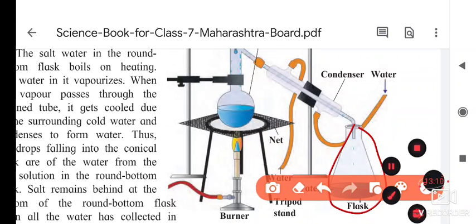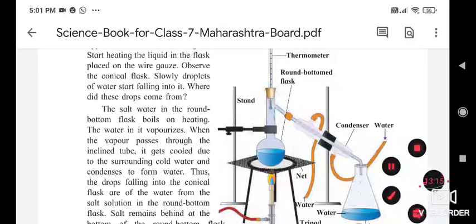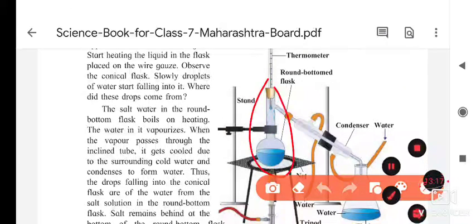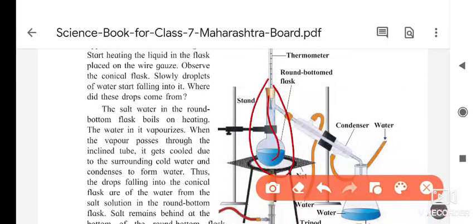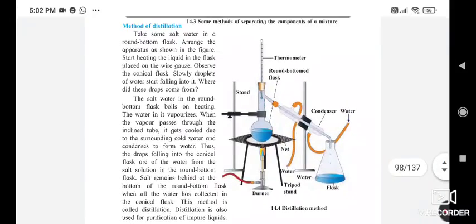And when we continue this process, all the water from this round bottom flask evaporates, and we are collecting it here, and the salt is left behind inside the flask. So condensation is the process used to separate, or the distillation method.